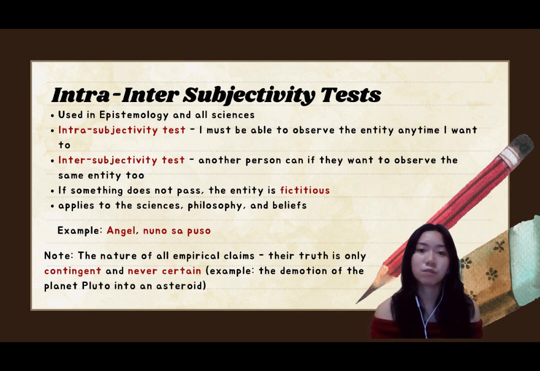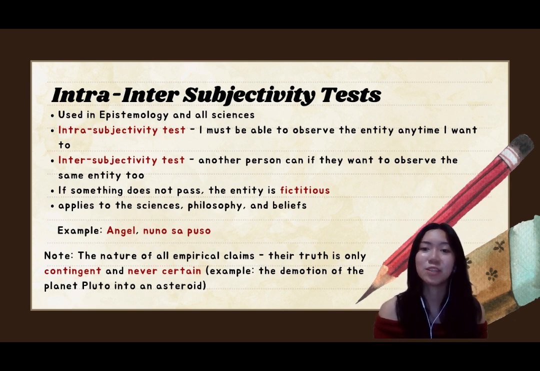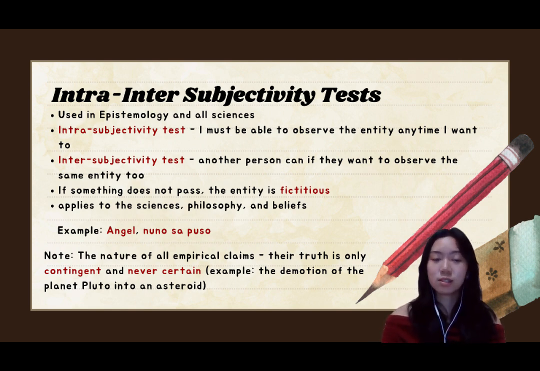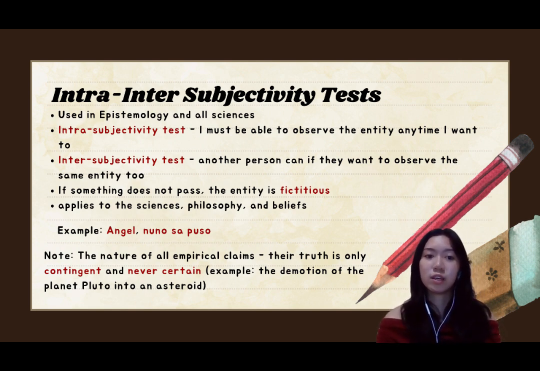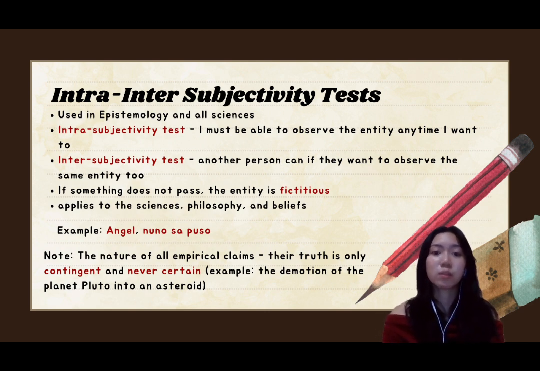Also note that the nature of all empirical claims are only contingent and never certain. An example is the demotion of the planet Pluto into an asteroid. These tests highlight the importance of objectivity and reproducibility in scientific observations. They serve as a foundational principle in distinguishing between subjective experiences and empirical evidence. Understanding this distinction allows scientists to build a reliable and universally accepted body of knowledge.